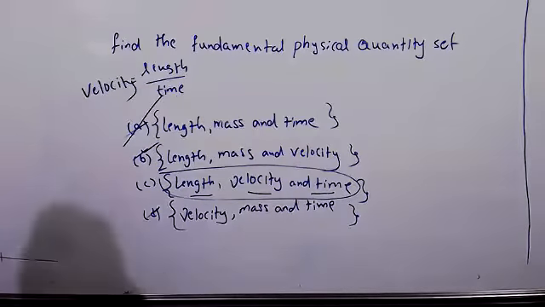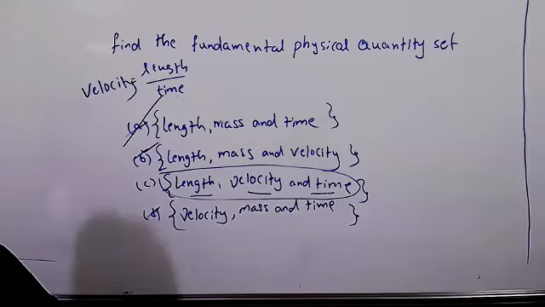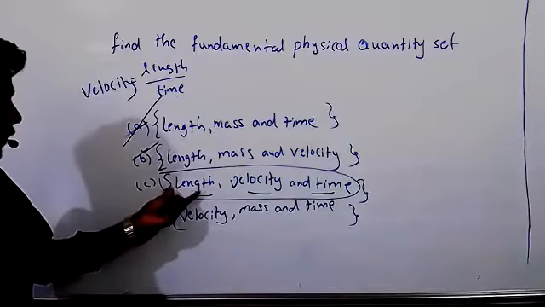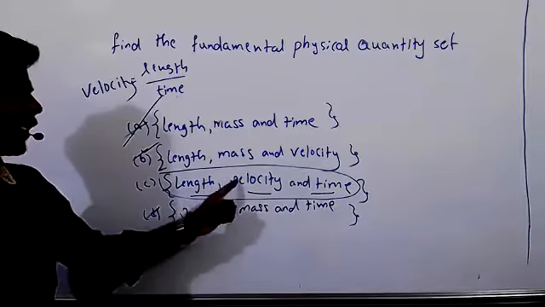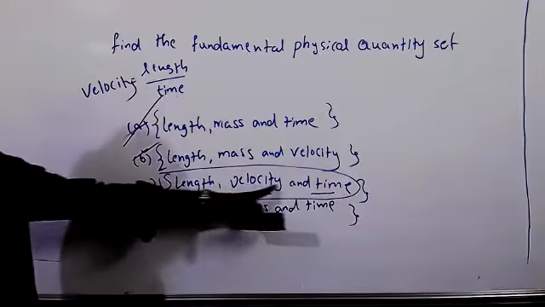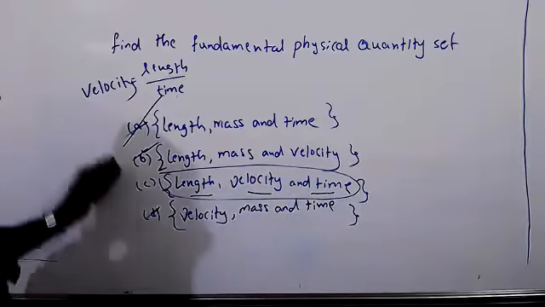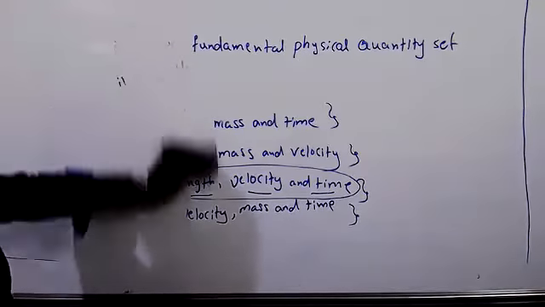So except C, all of them are fundamental. Here in the C set, what will happen? Length definitely depends on these two factors. I can change the length by changing these two factors, because there is a relation between these three factors. The relation is velocity equal to length by time. That is the set.